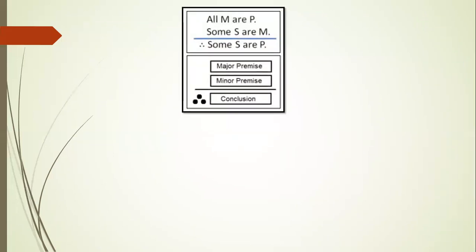All M are P, and some S are M. Therefore, some S are P. Or major premise and minor premise, therefore, it is the conclusion.